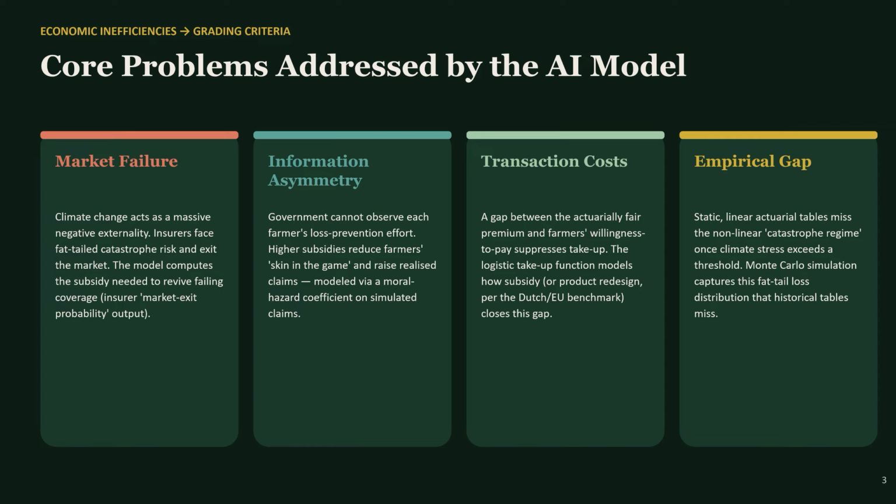Third is transaction cost. There is a persistent gap between the actual fair premium and what farmers are actually willing to pay. Our model captures this with a take-up function. The lower the net premium, the higher the take-up, but it never reaches 100% because of this friction. And fourth is the empirical gap. Linear historical loss tables completely miss the catastrophe region, the nonlinear jump in losses once climate stress crosses a threshold. This is exactly the gap that Monte Carlo simulation is designed to close.